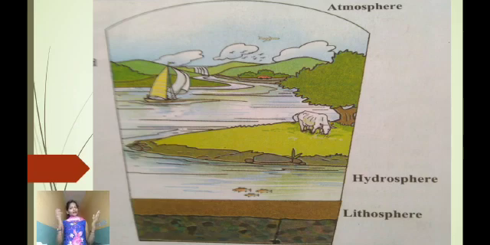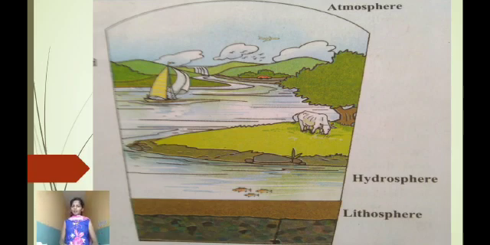Air, water, and land are called Earth's atmosphere, hydrosphere, and lithosphere, respectively. In these three spheres, living organisms are seen. So all these living organisms and these three spheres are together called the biosphere. These spheres have formed naturally on the earth. The atmosphere is the layer of air that surrounds the earth. The surface of the earth consists of water and land, that is the hydrosphere and the lithosphere.